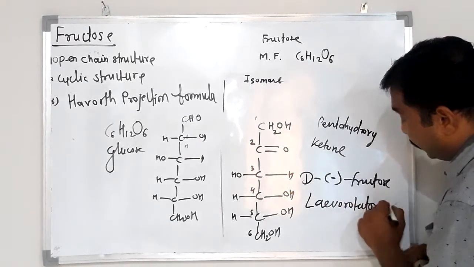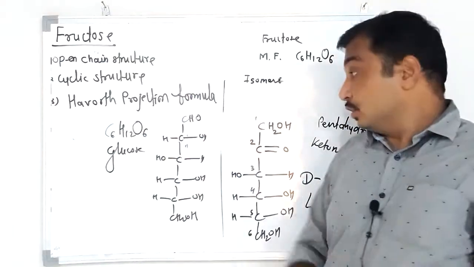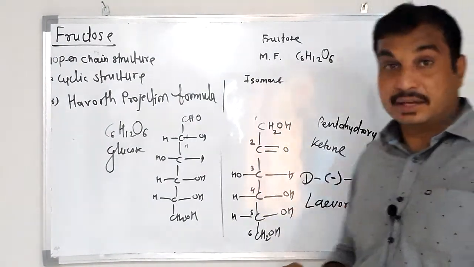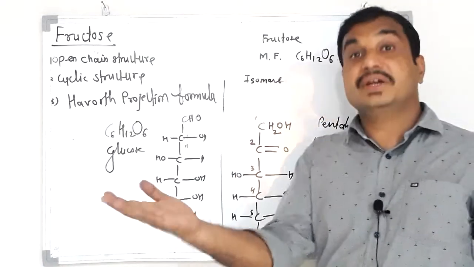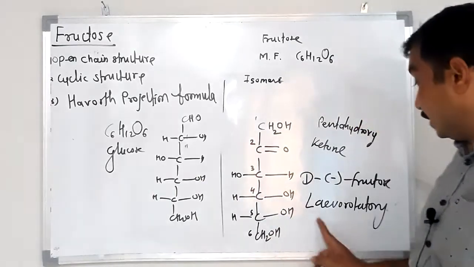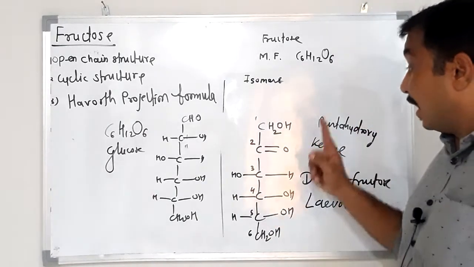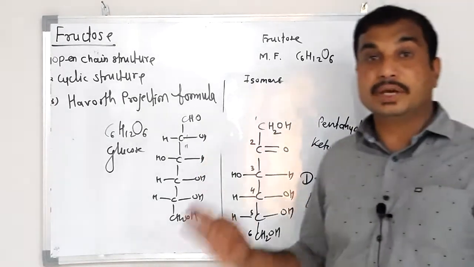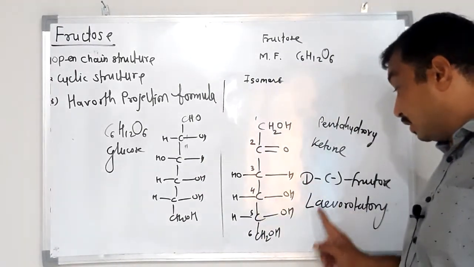What is the meaning of levorotatory? If we pass plane polarized light through an aqueous solution of fructose, then the plane of PPL will deviate toward the left side, not right. Therefore, it is a levorotatory compound. It is optically active but levoform.